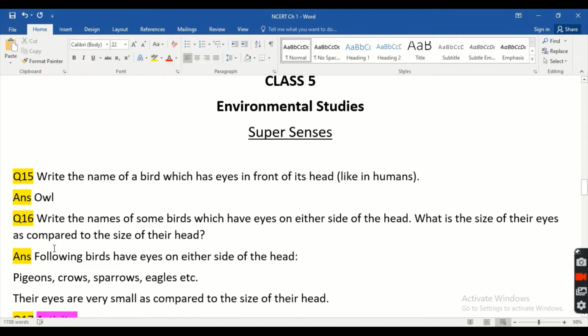So the answer for the first part is this. Following birds have eyes on either side of the head: pigeons, crows, sparrows, eagles, etc. And for the second part, the answer is their eyes are very small as compared to the size of their head.